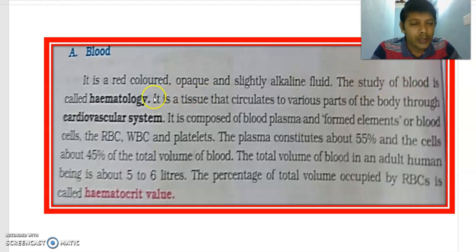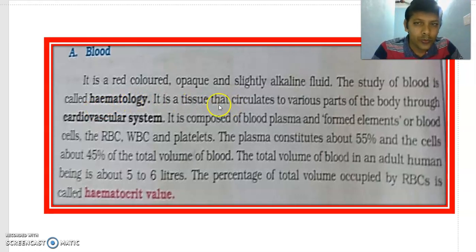The study of blood is called hematology. Some people are afraid of blood. On seeing blood, they fall down. This is called hematophobia. Some people are hematophobic, having a fear of blood. The study of blood is called hematology.